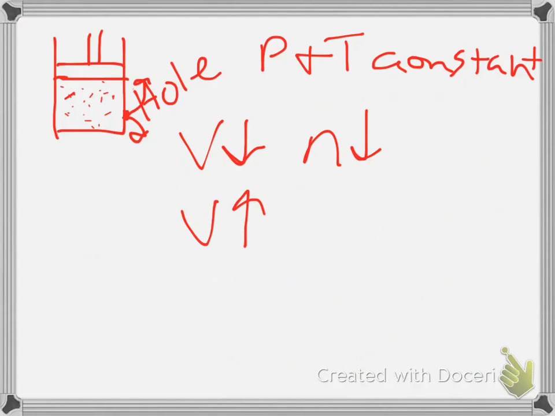Okay, this is like pulling back on the plunger of a syringe. You're going to decrease the pressure on the inside momentarily, which means that the higher pressure on the outside will push molecules in through the hole, and it's going to increase the amount of gases on the inside. So again, we have another direct relationship between the volume and the number of moles, or basically the amount of gas that we have.